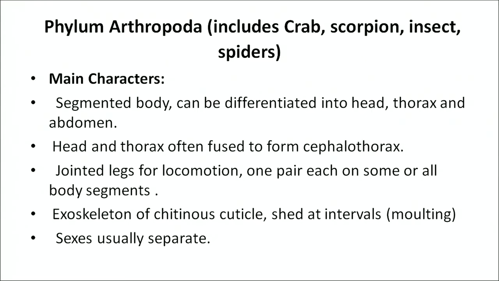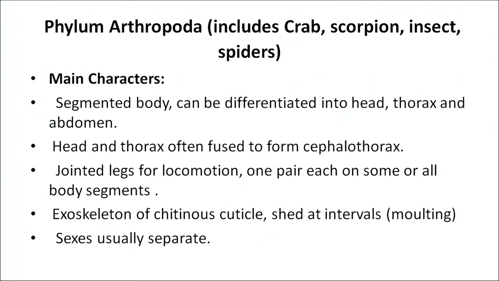These animals or these insects have a segmented body and can be differentiated into head, thorax and abdomen. It means their body is divided into three parts: head, thorax and abdomen. Head and thorax are often fused, means they are not so well differentiated, and they are fused to form cephalothorax. They have jointed legs for locomotion, one pair each on some or all body segments.